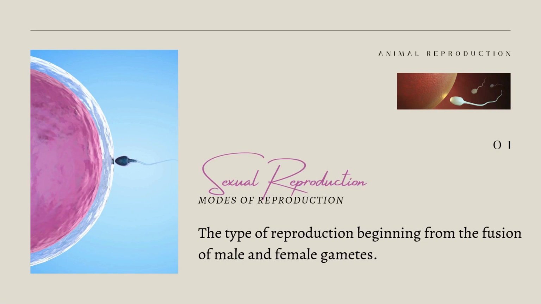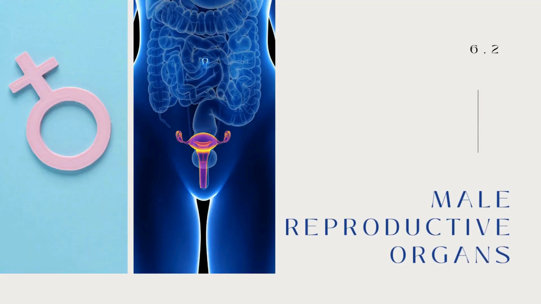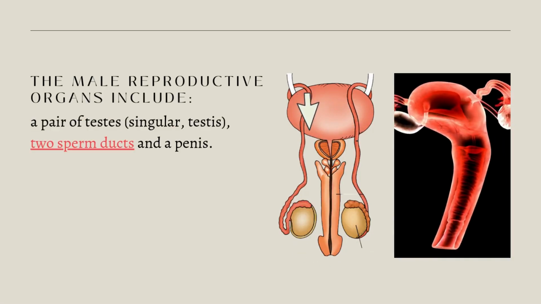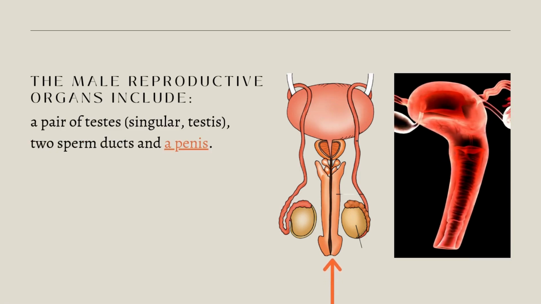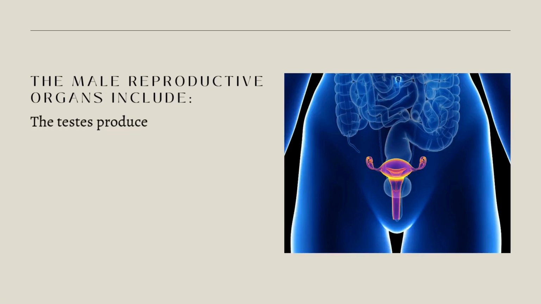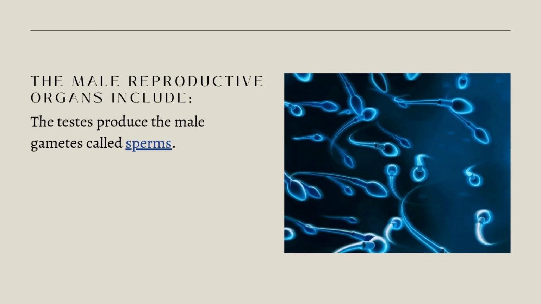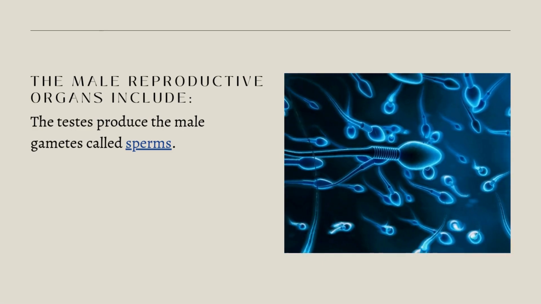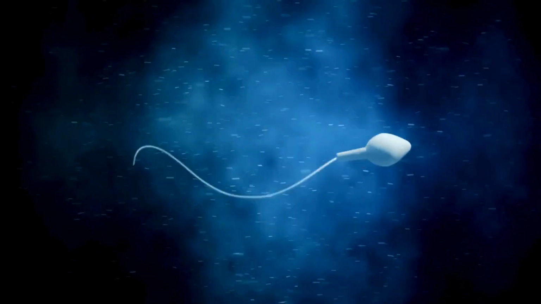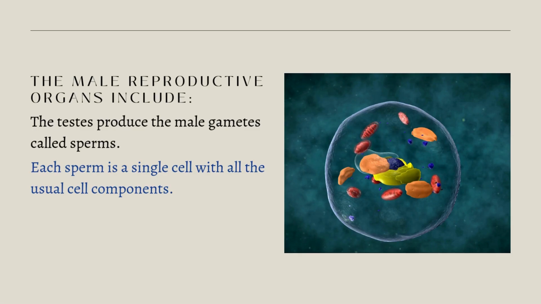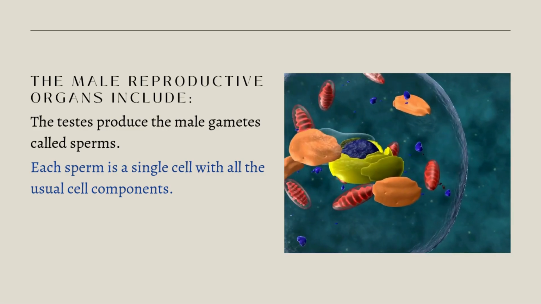Let us find out the reproductive parts in humans and study the process of reproduction in them. The male reproductive organs include a pair of testes, two sperm ducts, and a penis. The testes produce the male gametes called sperms. Millions of sperms are produced by the testes. Does a sperm appear to be a single cell? Indeed, each sperm is a single cell with all the usual cell components.